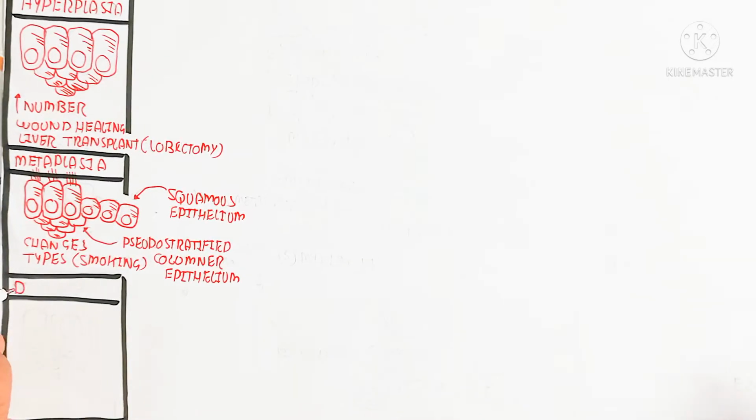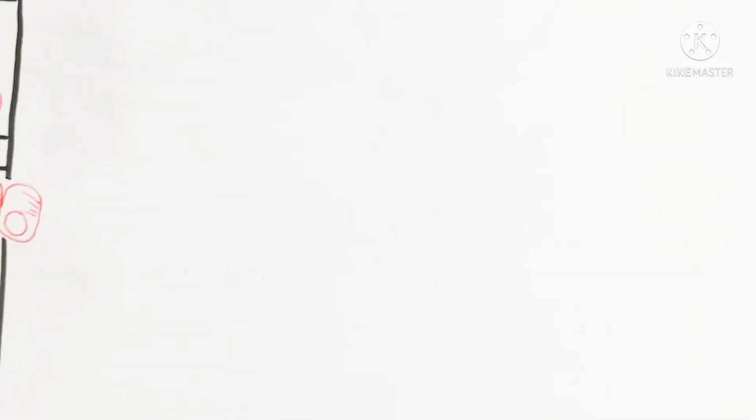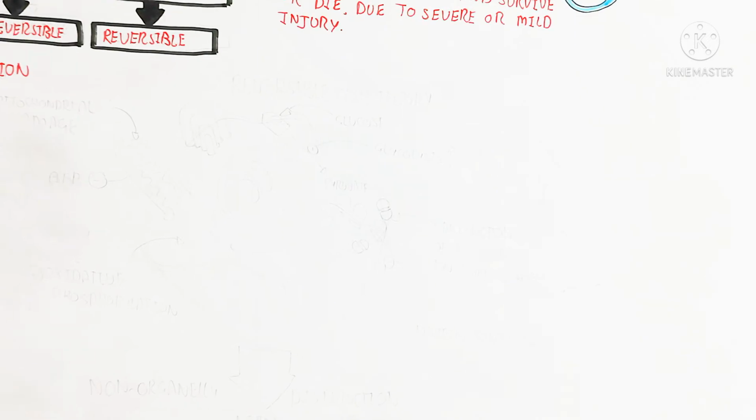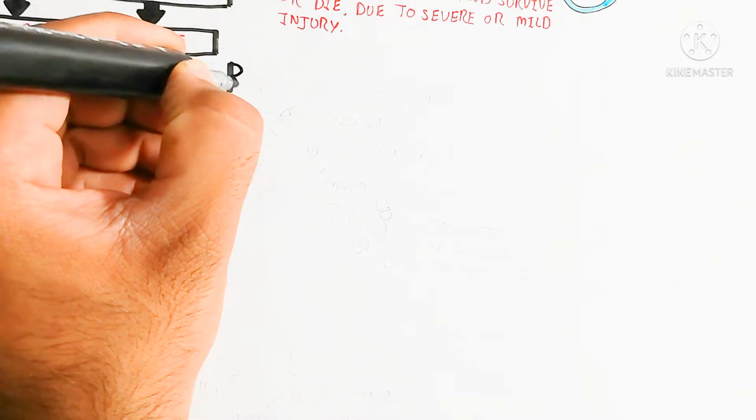This is known as metaplasia. Meta means many, plasia refers to the cell, so many types of cell. Dysplasia means the cell is unable to create its original shape.